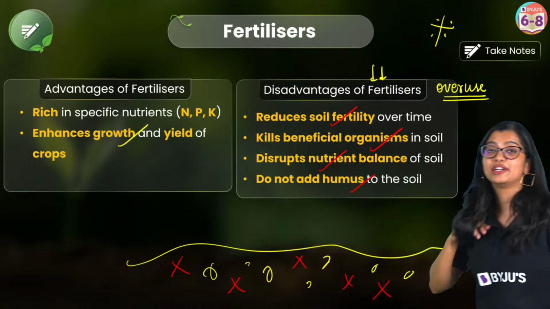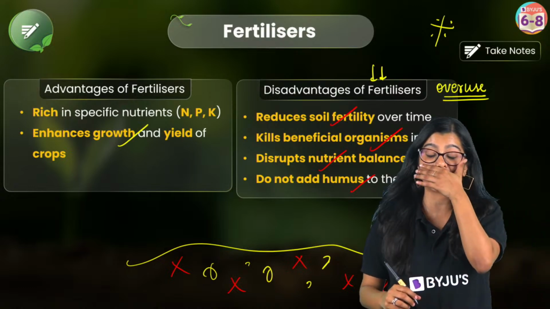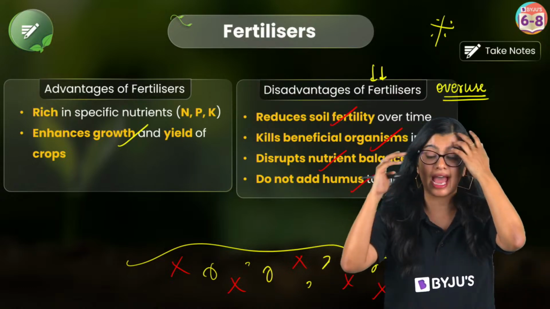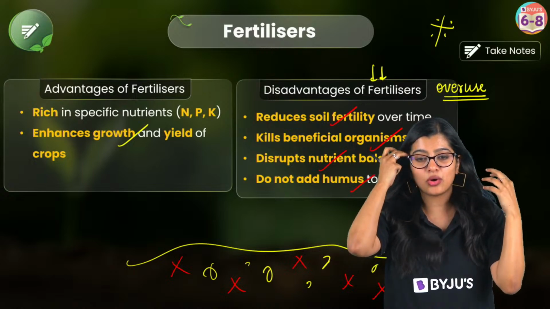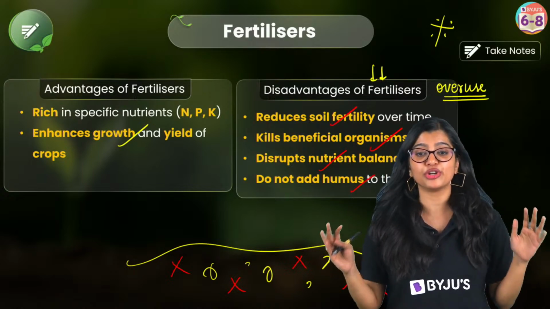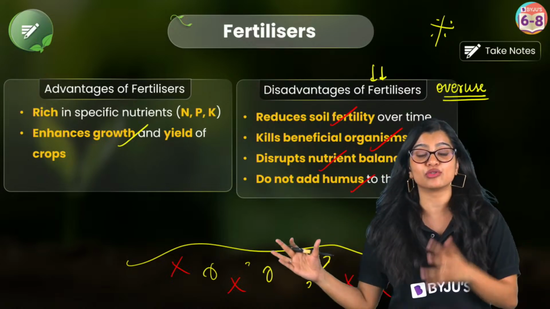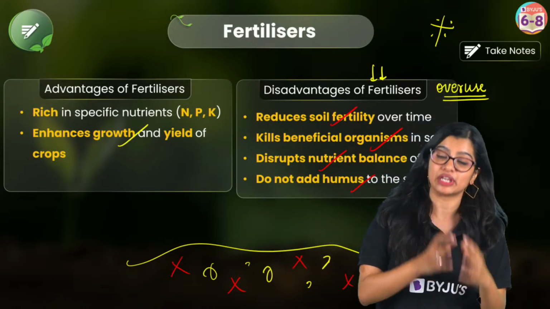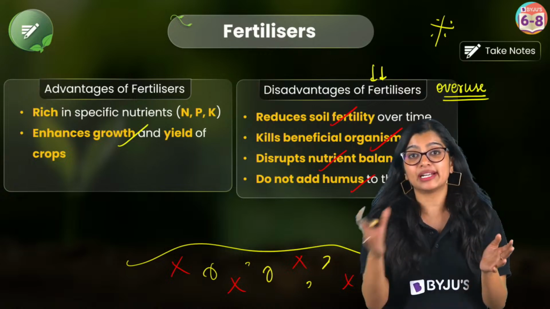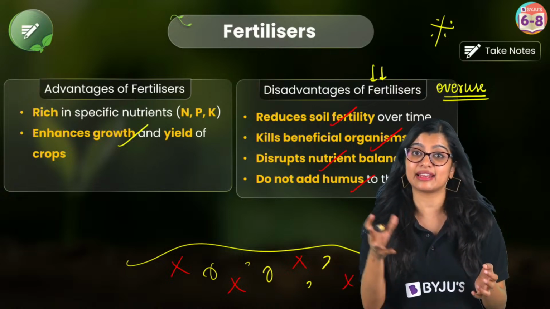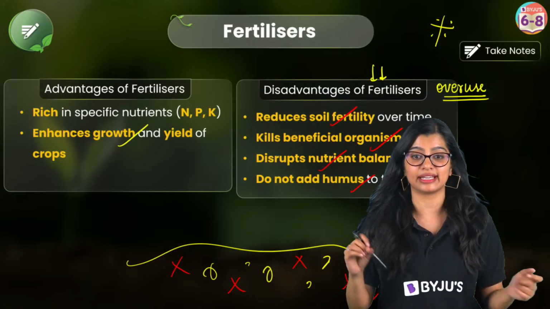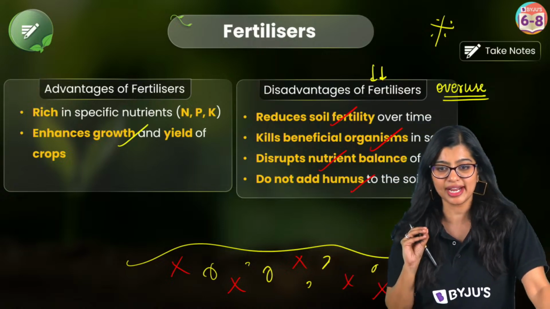NPK stands for nitrogen, phosphorus and potassium. Yes? Okay. So in this case, should you use a manure or a fertilizer? As much as possible, using organic matter is beneficial for the soil. But in some cases, if high yield is necessary, using a moderate amount of fertilizer is what is recommended, right?